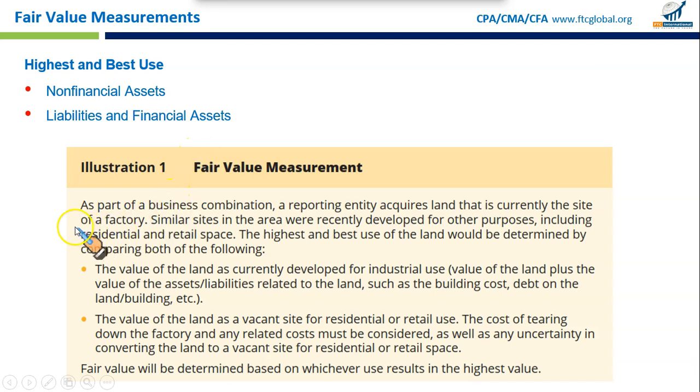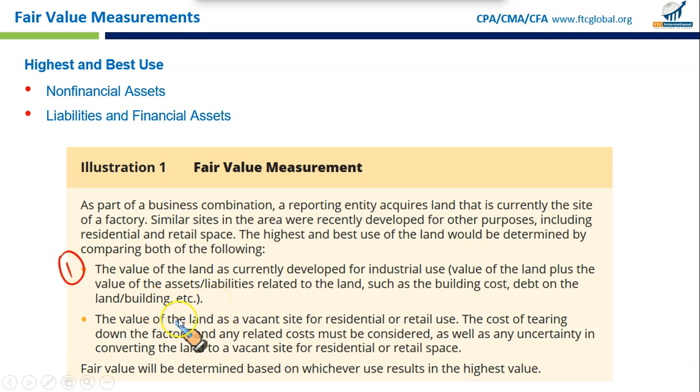Let's see an example. As a part of business combination, a reporting entity acquires land that is currently the site of a factory. Similar sites in the area were recently developed for other purposes, including residential and retail space. The highest and best use of the land would be determined by comparing both of the following. First, the value of the land as currently developed for industrial use, that is value of the land plus the value of the assets, liabilities related to the land such as building cost, debt on the building and so on. This is the first